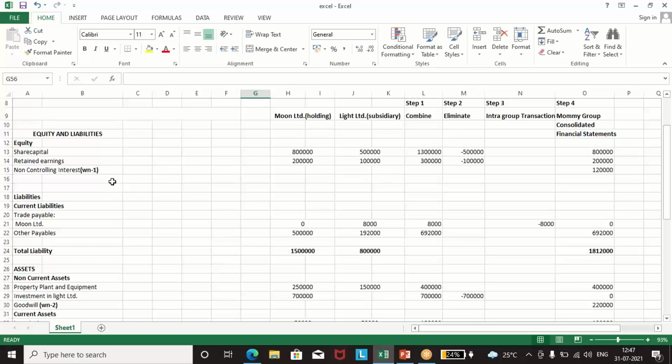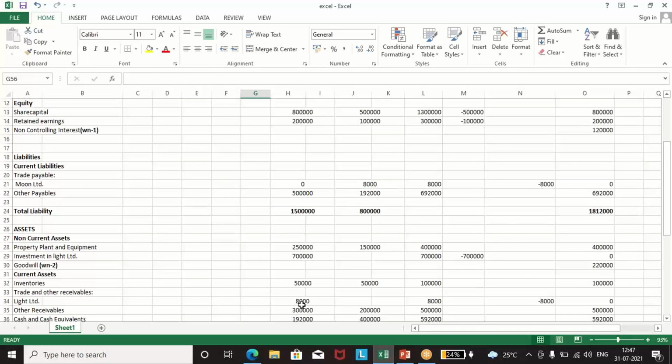As we can see, under current liabilities, trade payable is given. Here the trade payable of Light Limited is 8,000, that means 8,000 is to be paid to the Moon Limited. That is a liability for the Light Limited. Similarly, it's a trade payable for Light, and similarly it will be the trade receivable for the Moon Limited.